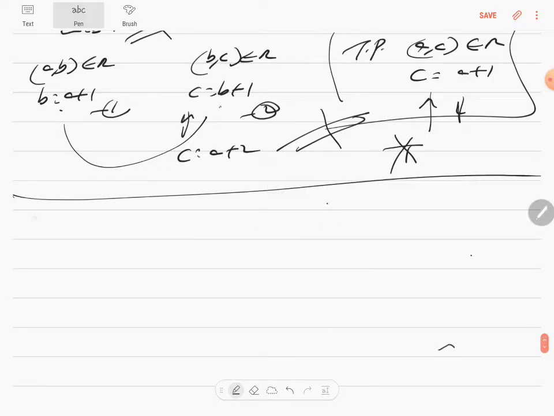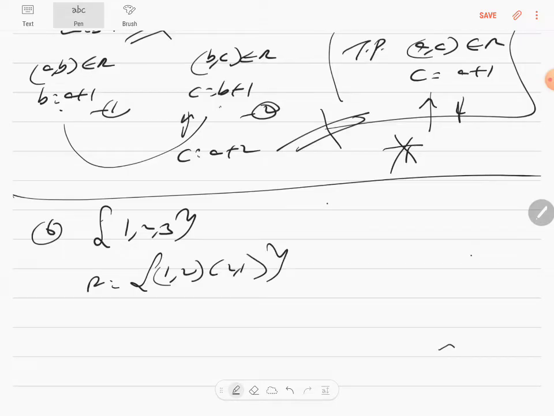Question number 6 is on the set {1, 2, 3}. They have given a relation consisting of only (1, 2) and (2, 1), which shows that it is only symmetric. It's neither reflexive nor transitive. So that's the answer. Let's go to the next question, the 7th question.